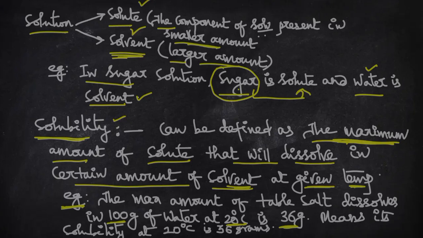I am giving you one example. 36 grams of table salt, that is NaCl, can be dissolved in 100 grams of water at 20 degrees Celsius. So we can say the solubility of NaCl at 20 degrees Celsius. If the temperature is increased, it will not be 36. That's why temperature is a must to note. So at 20 degrees Celsius, the solubility is 36 grams.